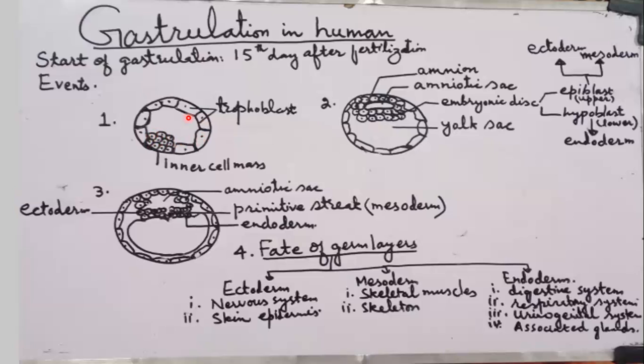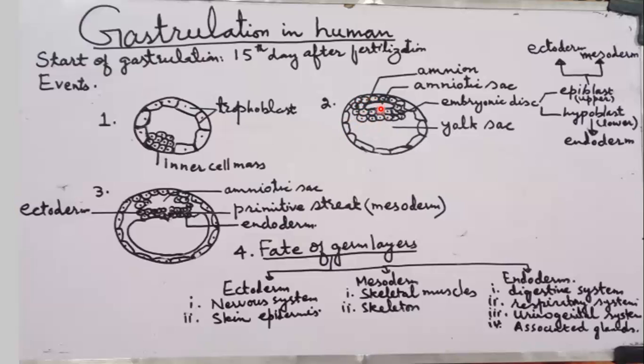Number two, after the embryo implants itself into the endometrium of the uterus, the inner cell mass grows and splits.